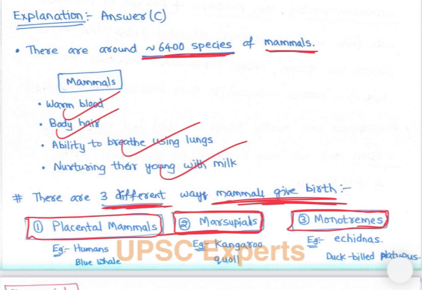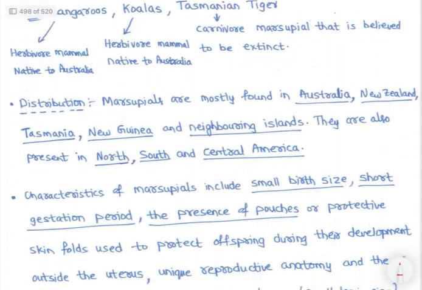There are 6,400 species of mammals. Based on birth, mammals can be divided into three types. That is placental mammals, like humans. Humans give birth as placental mammals, and we will discuss that too. Then the second type is marsupials and the third is monotremes. First, let's discuss placental mammals.